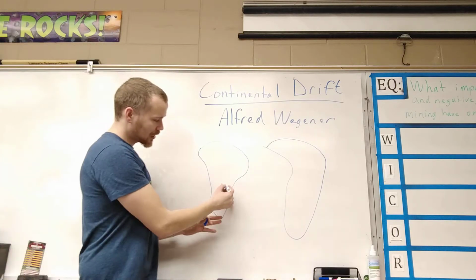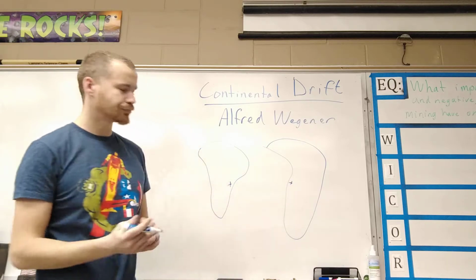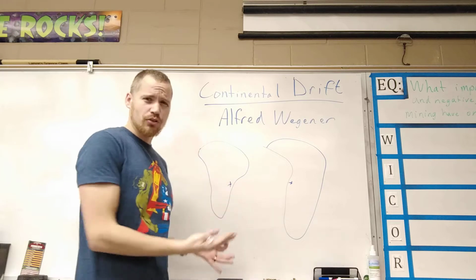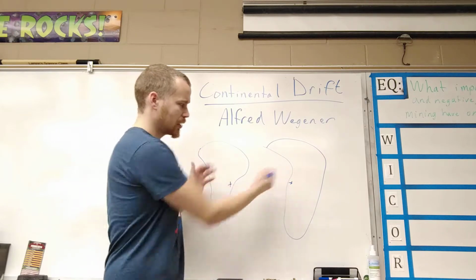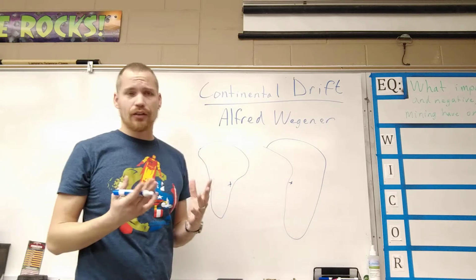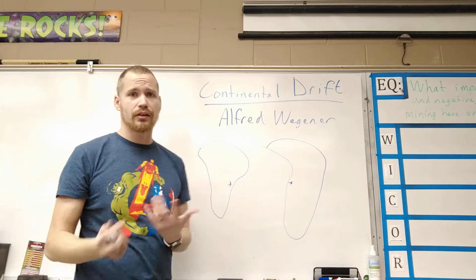They actually discovered that there were fossils located on both continents. The same animal, and they were freshwater. They couldn't have swum across the ocean, so how could they have been in both places? But when you fit these two pieces together, now they would have lined up to the same area. So he thought he was onto something here.